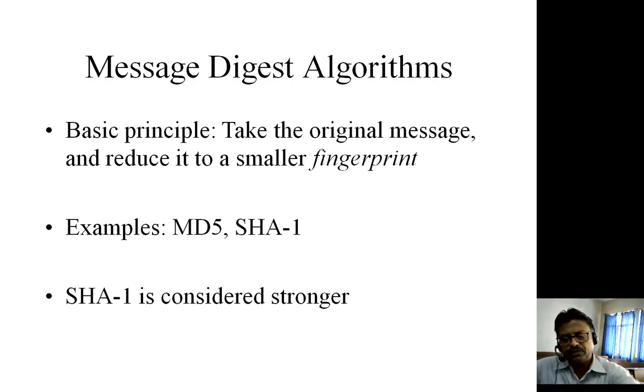These are the versions of the message digest algorithm, and finally, when they revised it, they found that MD5 is the ultimate message digest algorithm. So MD5 means it is the fifth version of the message digest algorithm, and it is used in practice.